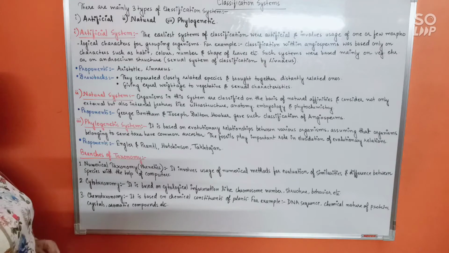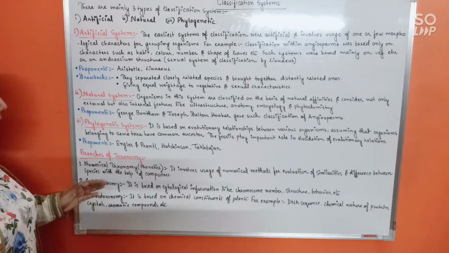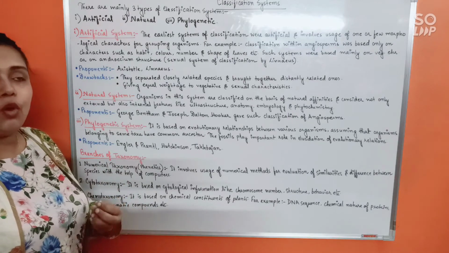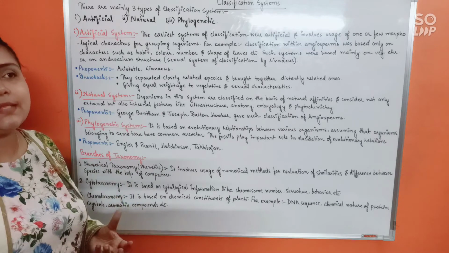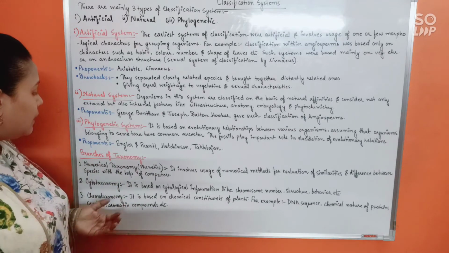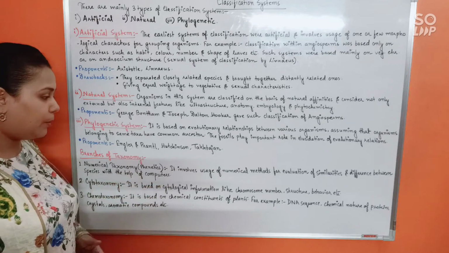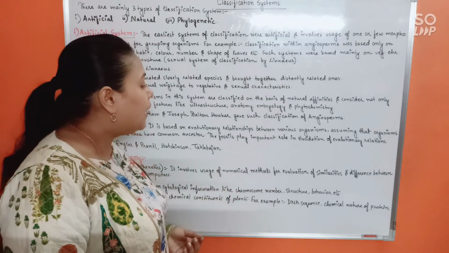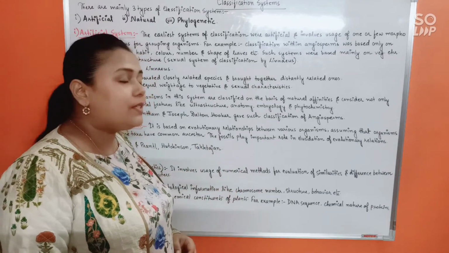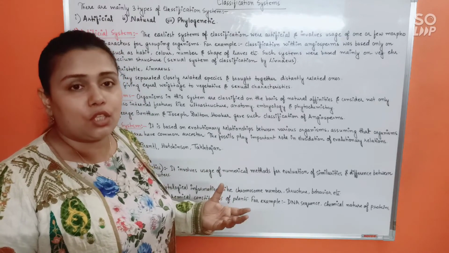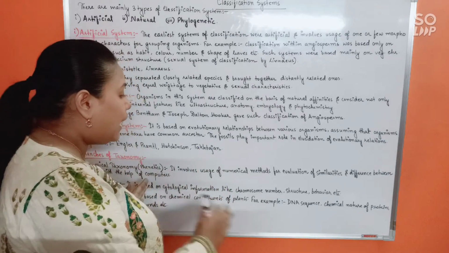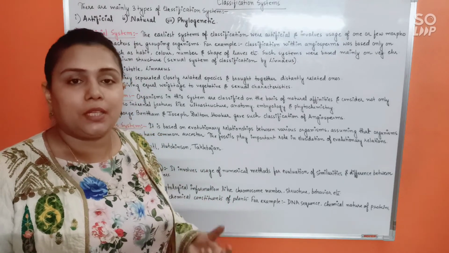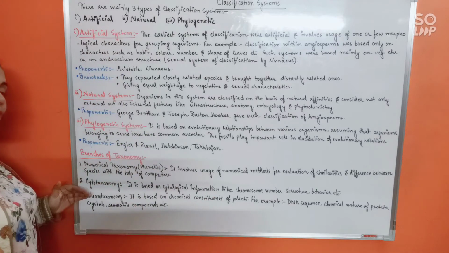Fine. Next, cytotaxonomy. Cytotaxonomy is based on the study of chromosomes, chromosomal behavior or number. Mainly it is based on the study of the nucleus. So it is based on cytological information like chromosome number, how many chromosomes a particular species has, chromosome structure, and likewise chromosomal behavior during cell division, that means during mitosis or meiosis. When the classification is done mainly based on chromosomes, that will fall under cytotaxonomy.